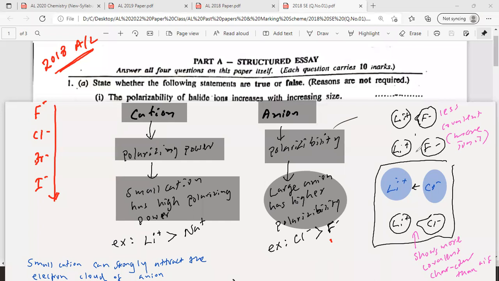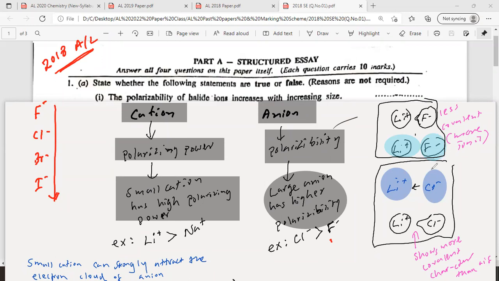With LiF and LiCl, the cation is the same, and the anion will affect the covalent nature and the ionic nature. Is that clear? Do you want me to explain that again? Did everyone get it? Therefore polarizability can be used to explain the covalent and ionic nature of ionic compounds, using polarizability and polarizing power.